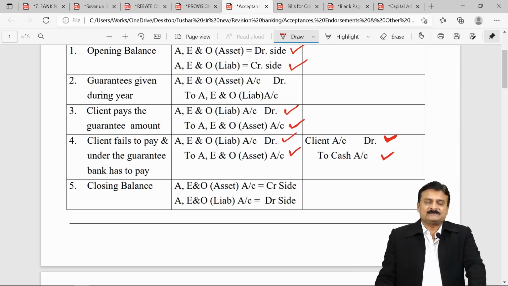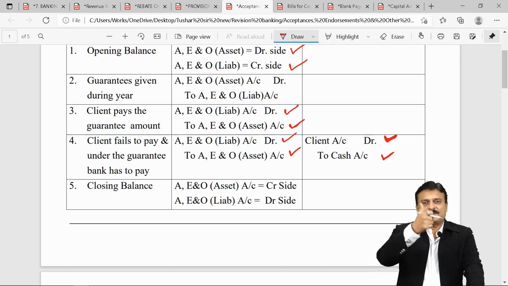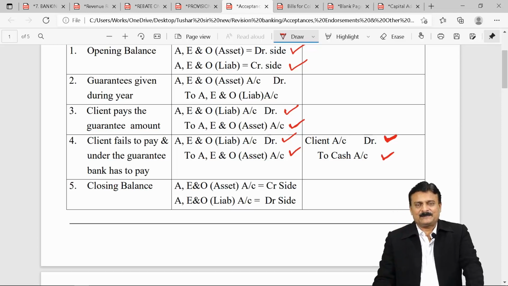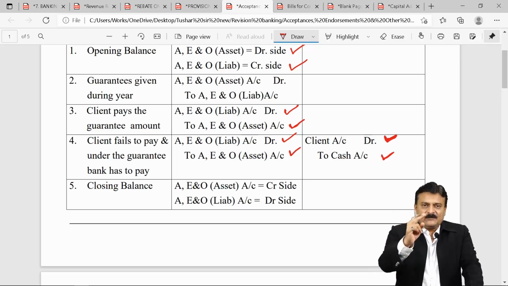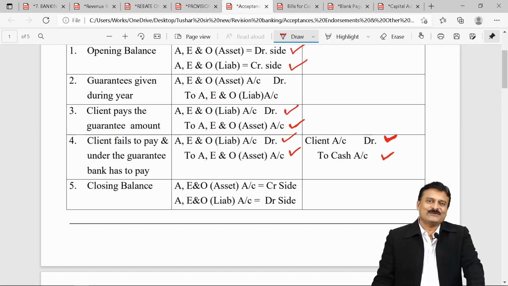Dear bank, kindly keep this bill with you. On the due date, on my behalf, go to my drawee, present this bill to him, collect money from him, deduct your bank charges, and remaining amount kindly deposit to my account.